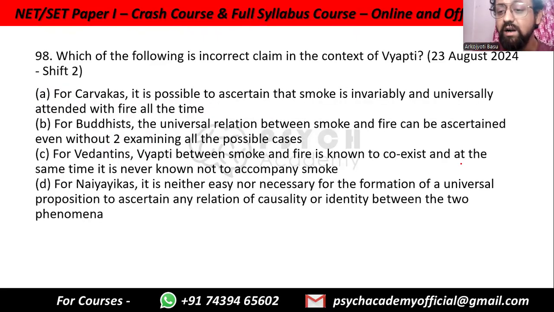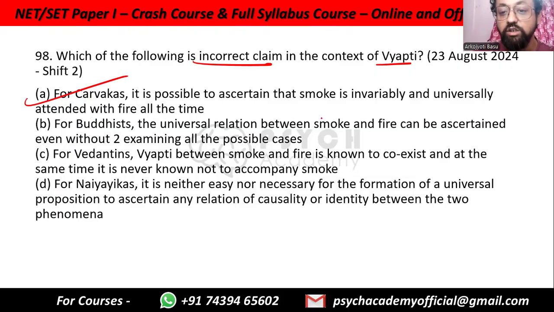Which of the following is incorrect in the context of Vyapti? Vyapti is the universal essence. For Charvakas, it is possible to ascertain that smoke is invariably and universally attended with fire all the time. It is incorrect, because Charvakas were extreme empiricists. They did not believe that there can be any true Vyapti, because for you to say that smoke is always associated with fire, it is as if you know all the smoke and fire going on in the entire world, which you do not. So Charvakas do not accept that we can ever have any true knowledge of Vyapti.